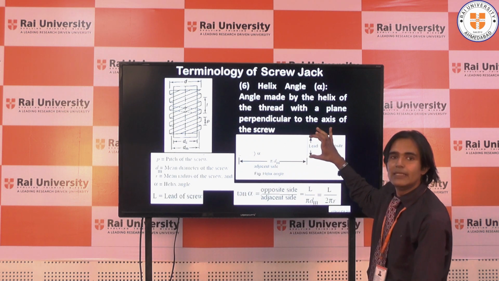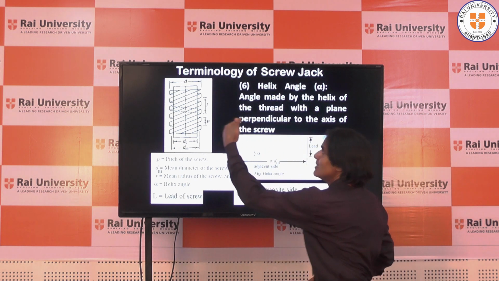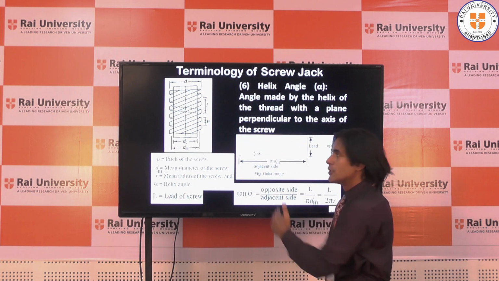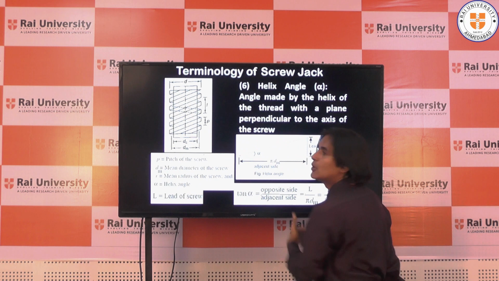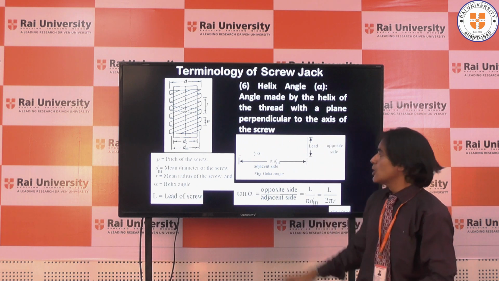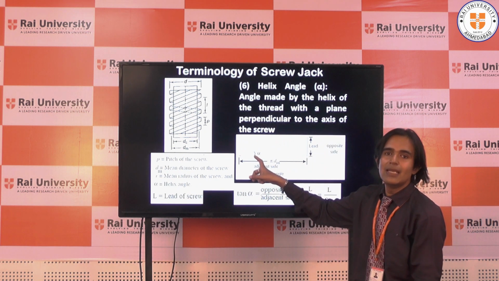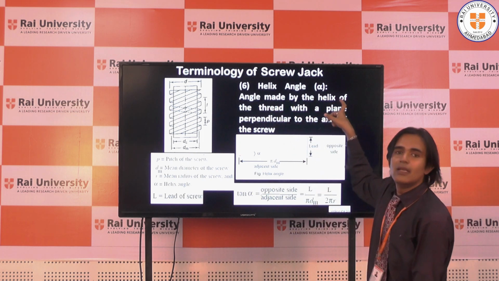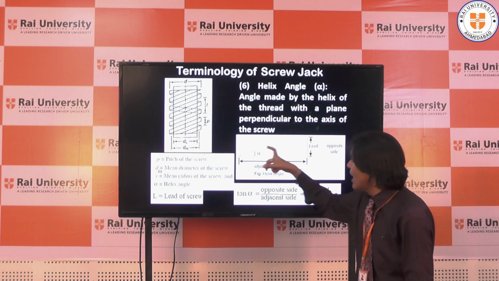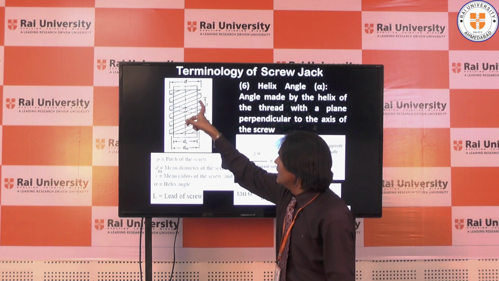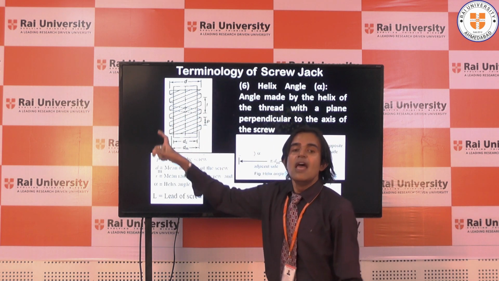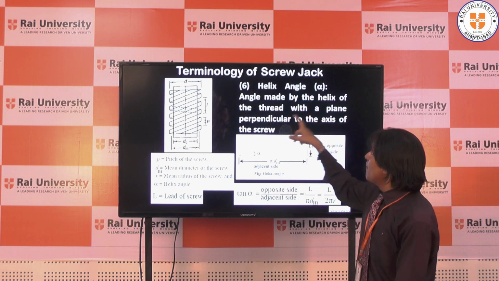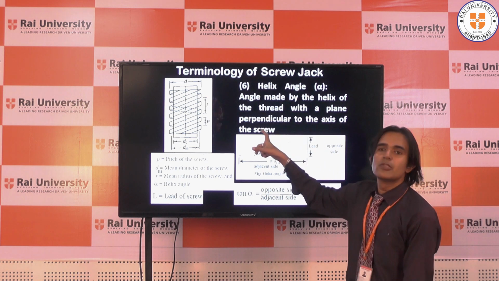So this distance is circumference, that is pi dm. This distance is lead. And what is this? This is nothing but our angle at which the screw has been cut. So what is helix angle? This is the helix angle. Helix angle is nothing but angle made by the helix. What is helix? This is one helix, this is second helix, third helix, fourth helix. Angle made by helix of the thread with a plane perpendicular to the axis of the screw.